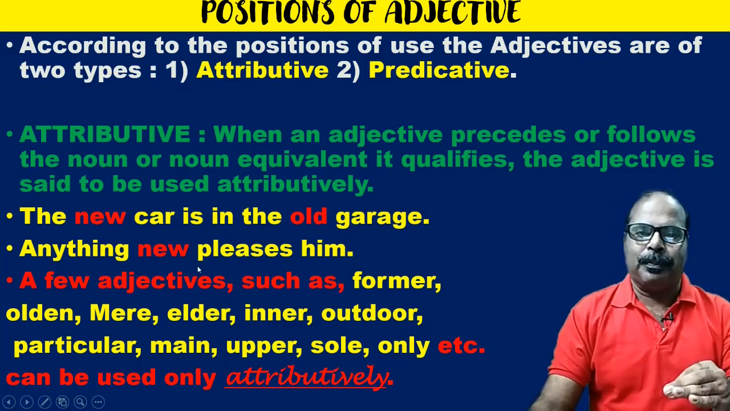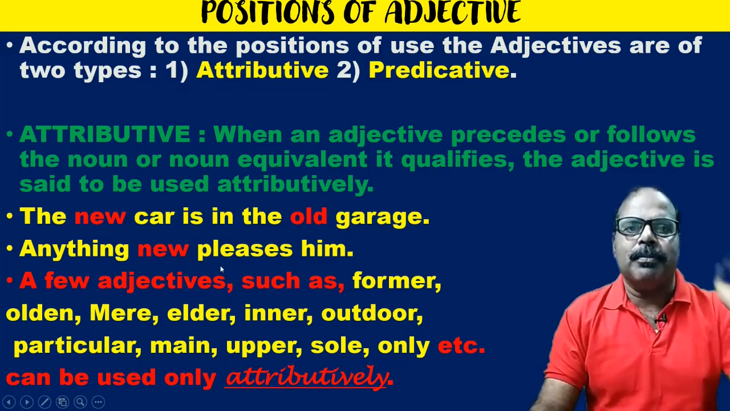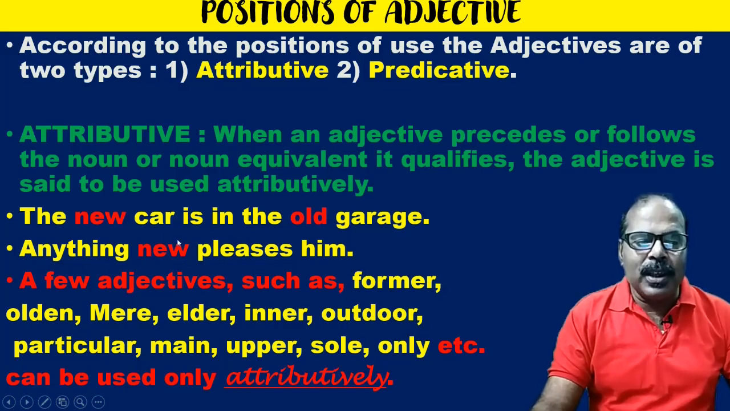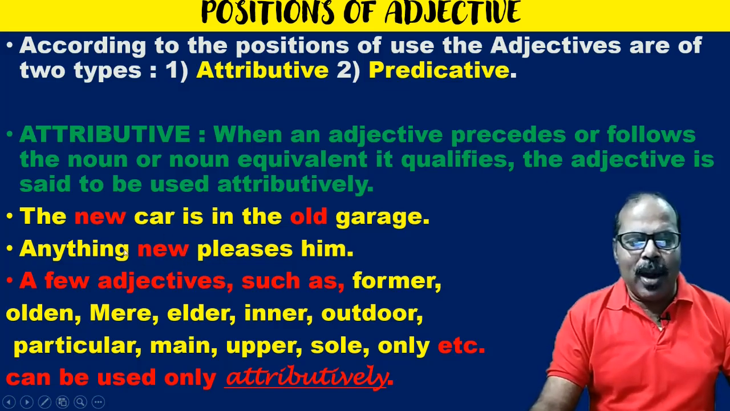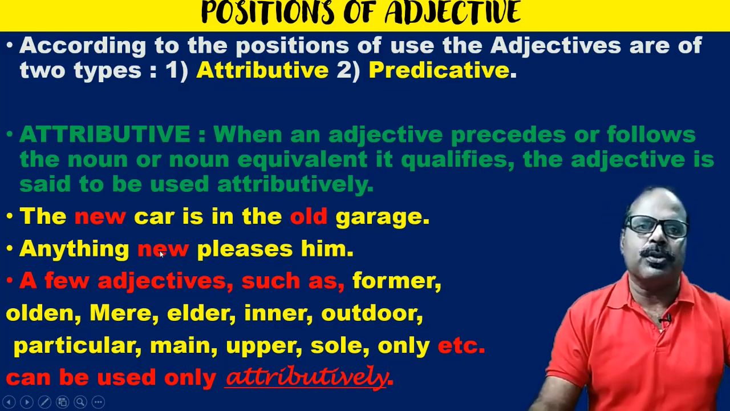Anything new pleases him. So anything is the noun. New is the adjective. New qualifies anything. But new has been placed just after the noun. It is also the attributive use.